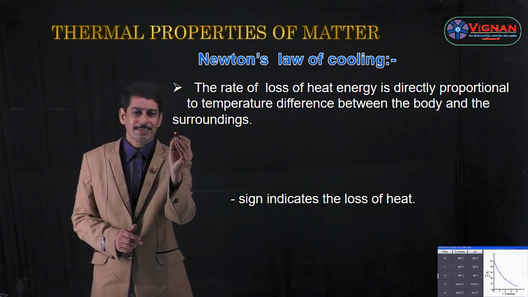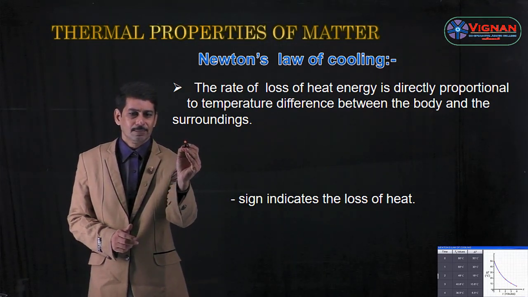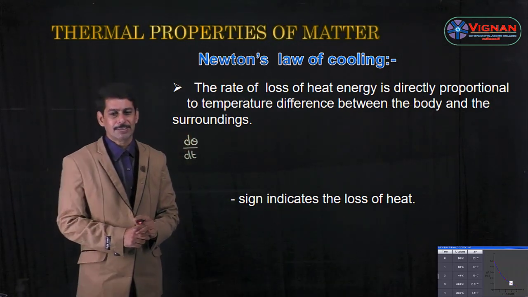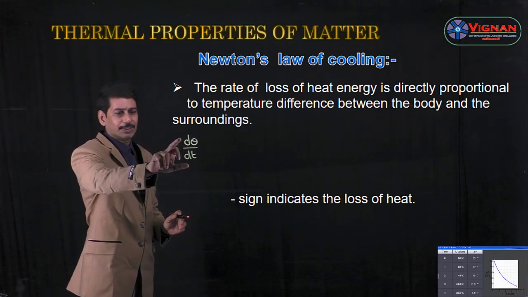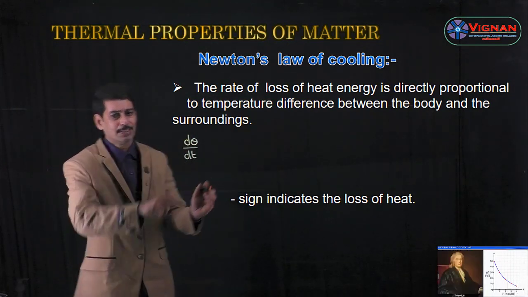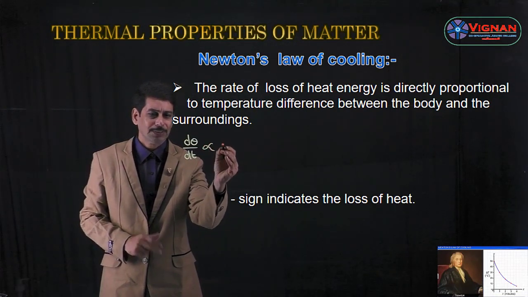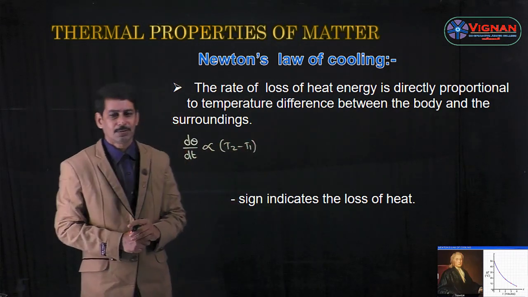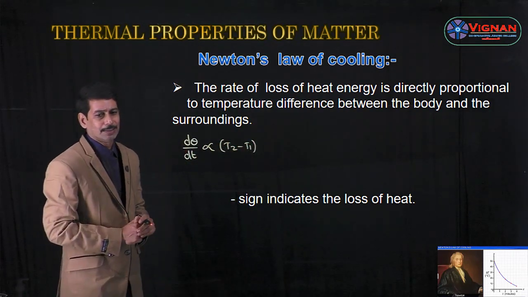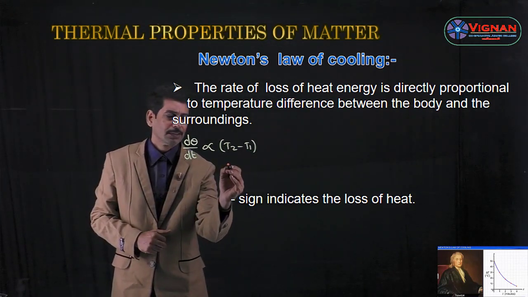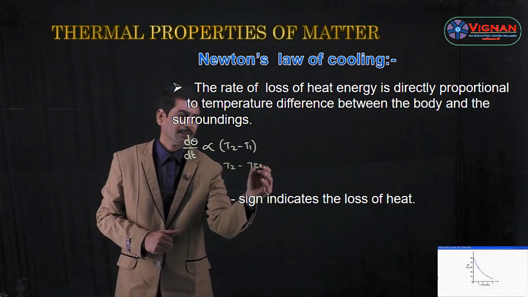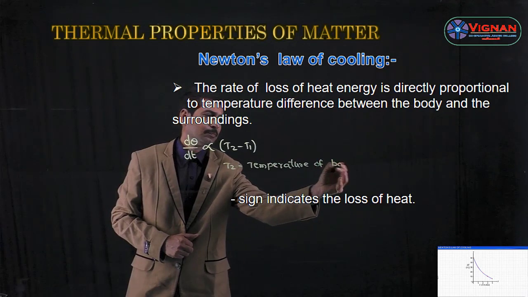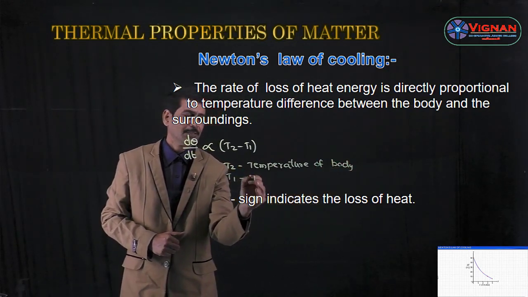Let us consider it as d theta by dt, where d theta is the loss of heat energy and dt is the time. This is proportional to the temperature difference between the body and the surroundings. So d theta by dt is proportional to T2 minus T1. Here, T2 is the temperature of the body and T1 is the temperature of the surroundings.